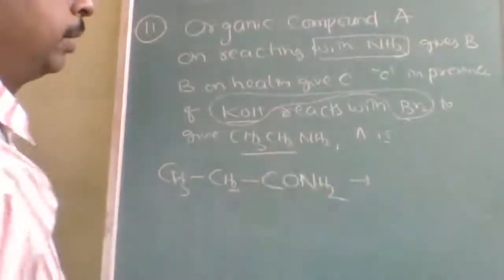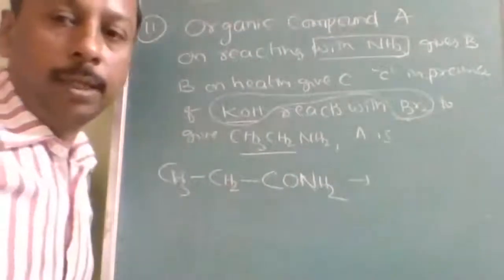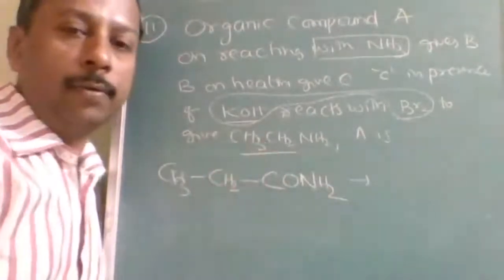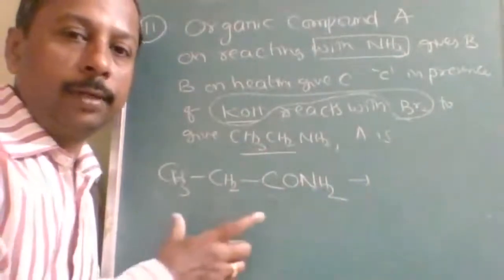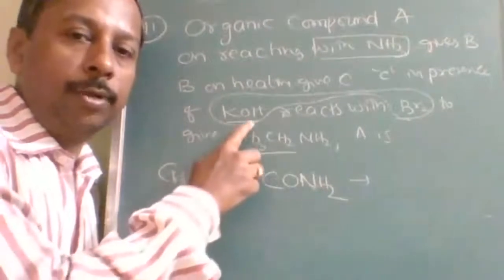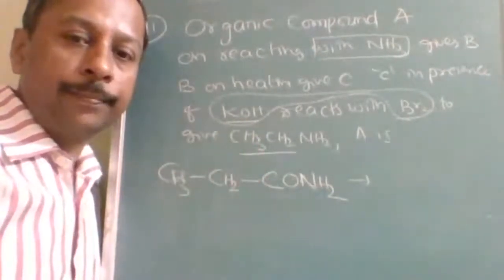Then CO2 will be lost when it is treated with KOH and Br2. Finally, what will you get? Ethylamine. Always take care that initially there will be 3 carbons; due to degradation, 1 carbon will be less.